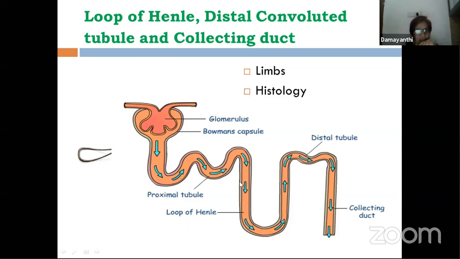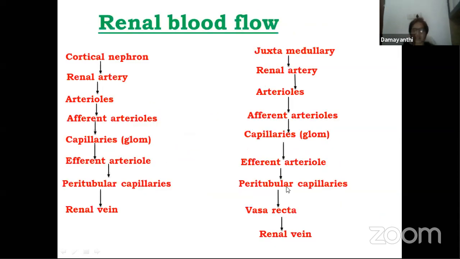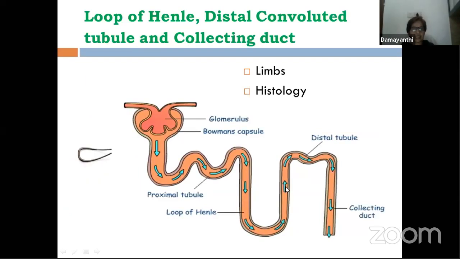In the loop of Henle, this descending limb is permeable to water. That means it allows only water to come out of it. Whereas the ascending limb is permeable to only sodium ions. Now, let's talk again about the tissues or the cells that make up this. The descending limb is made up of squamous epithelial tissue, whereas the ascending limb is made up of cuboidal epithelial tissue.